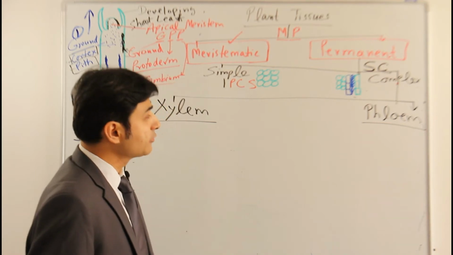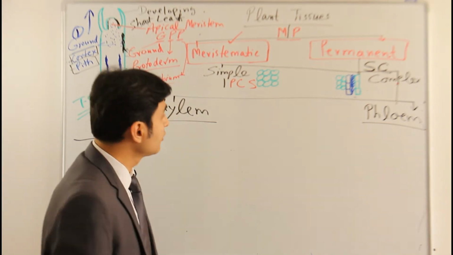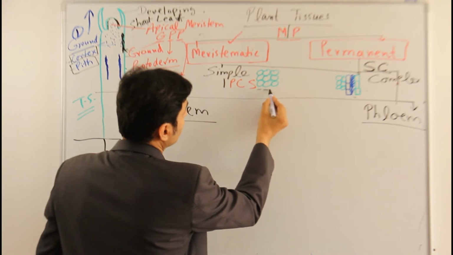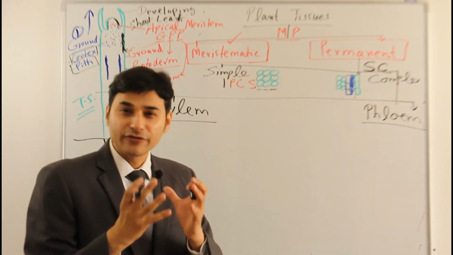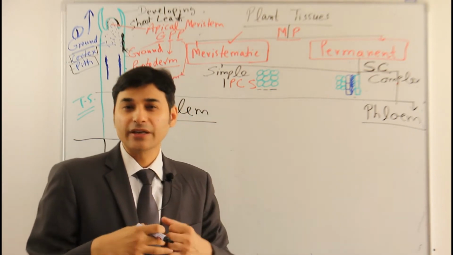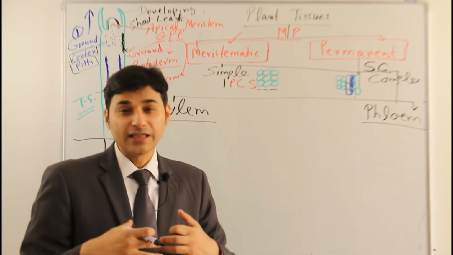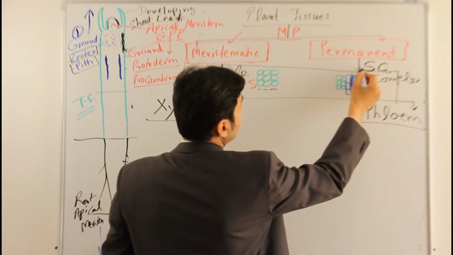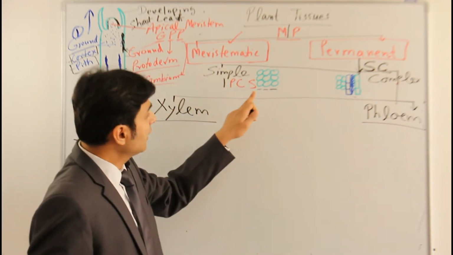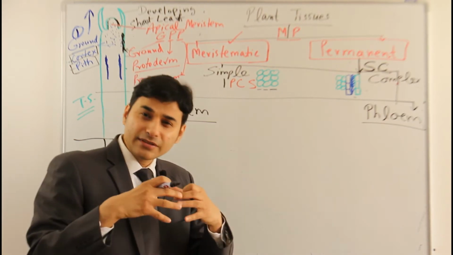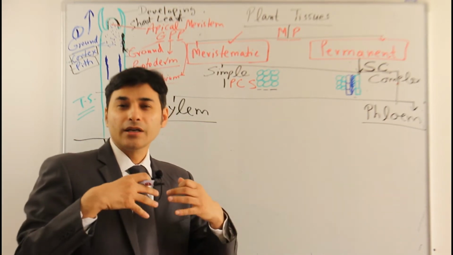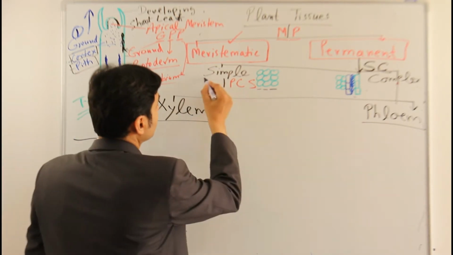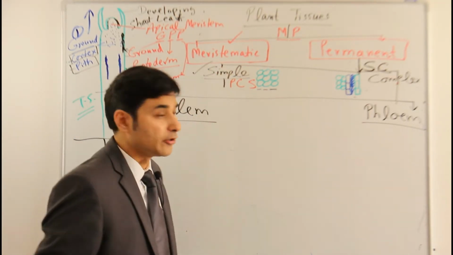As we discussed in the previous video, simple tissues are those where the cells are of the same type. When they come together they make simple tissues, and they are permanent in nature. They will not divide any further. When they are of the same type, structure and feature, they are called simple tissues. We covered that already in the previous video.